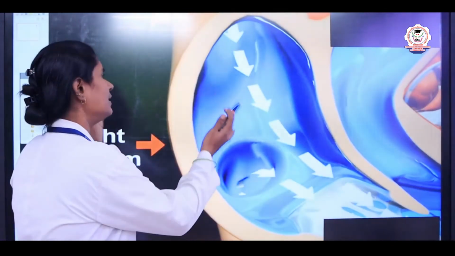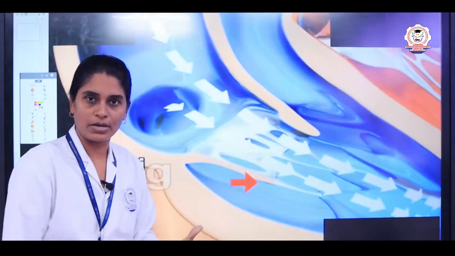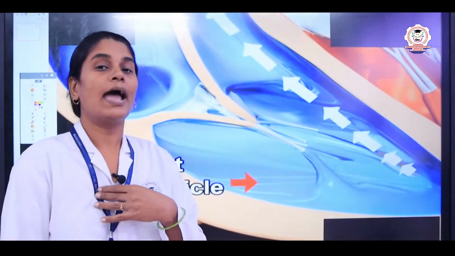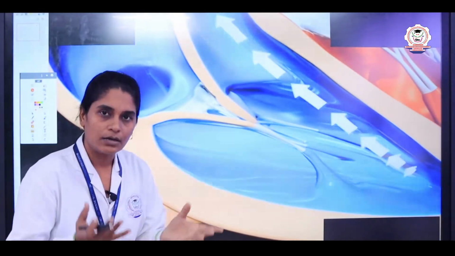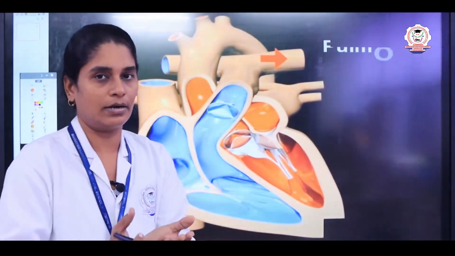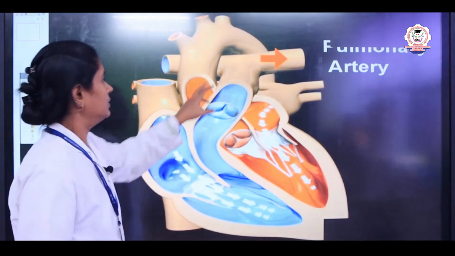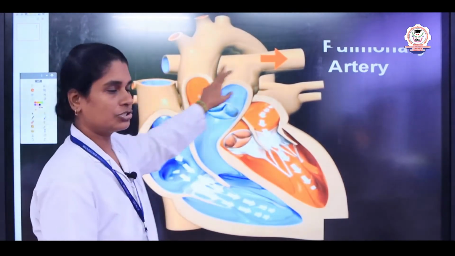Now let us see in detail about the heart. The heart is a muscular chamber present in our chest region, and it is covered with a covering known as the pericardium. Here is the structure of the heart.